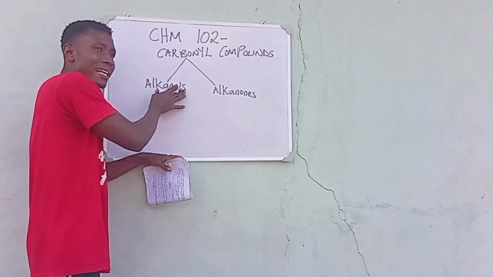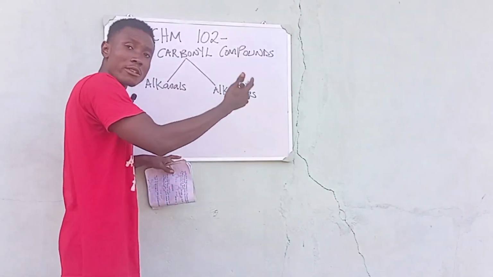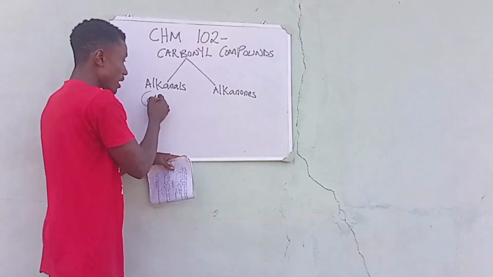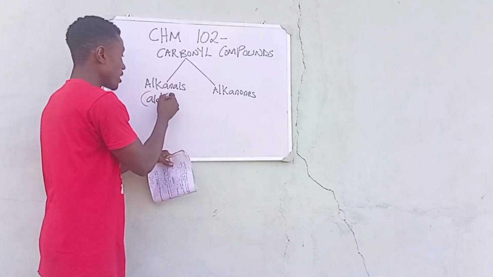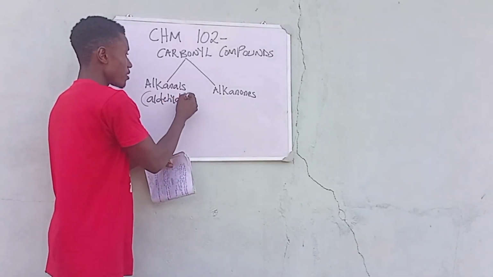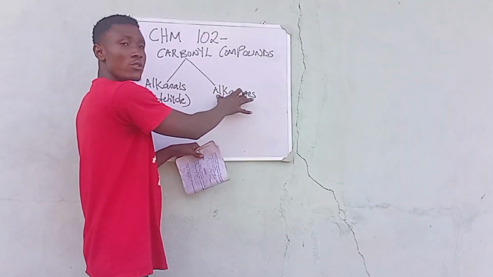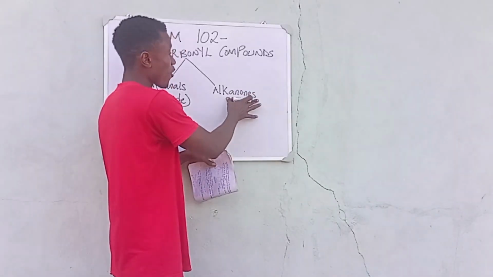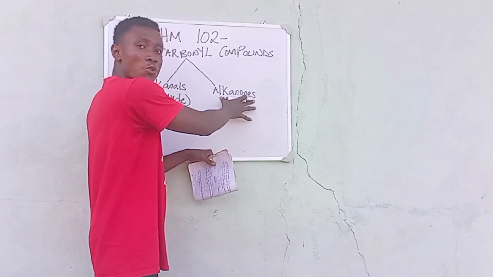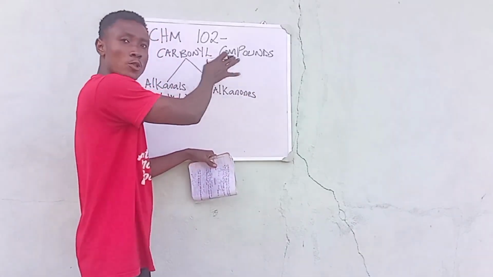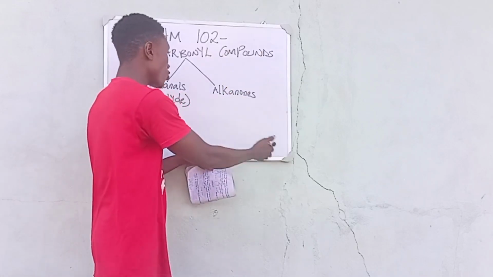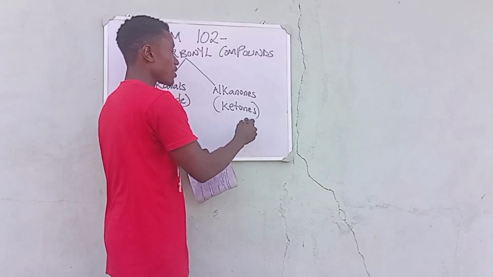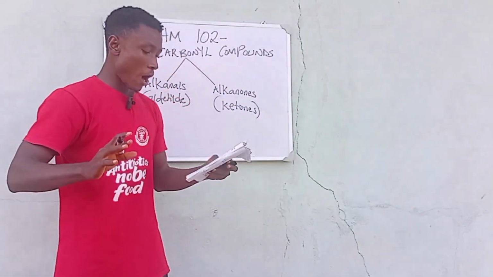Another name for the alkanals is aldehydes. So we say the alkanals, also known as aldehydes. So open our bracket and we say aldehydes. Then the alkanols are also known as ketones. What is referred to as the ketone bodies is derived from the alkanols, which are also a type of carbonyl compound or a type of carbonyl group. So we say ketones, right?